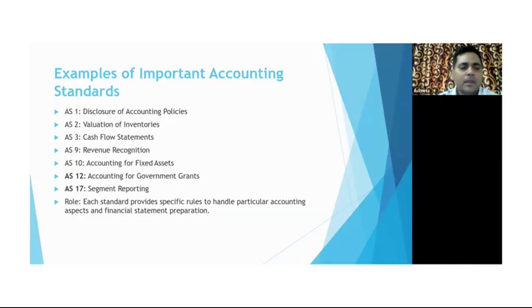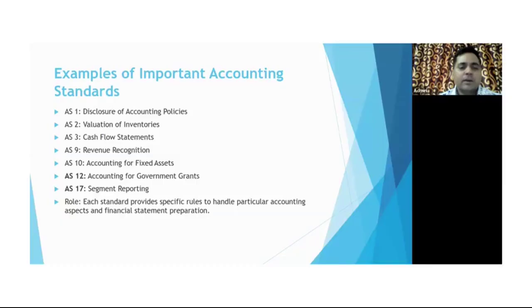The next one is AS9, that is revenue recognition. What is the method through which they are recording this revenue? Most important, that is AS10, accounting for fixed assets. How it is recorded in the system, could be related to the book value or based upon the market value, or how the treatment of depreciation is done, something like that.